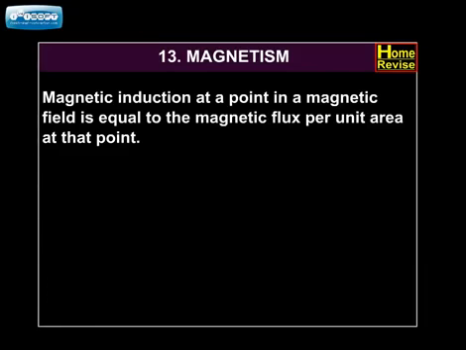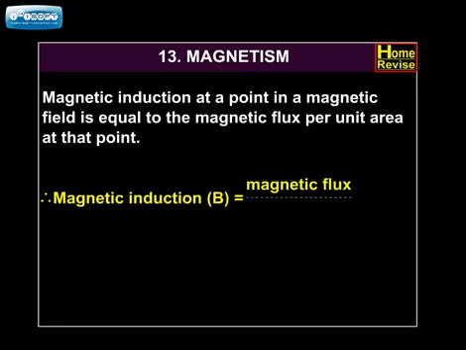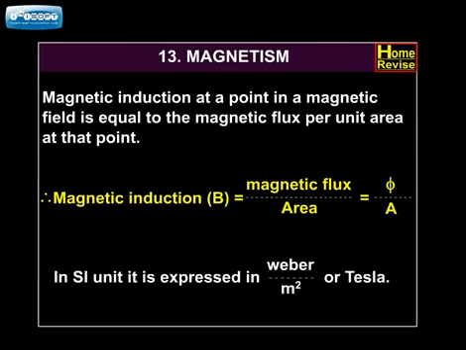Magnetic induction at a point in a magnetic field is equal to the magnetic flux per unit area at that point. Therefore, magnetic induction B is equal to magnetic flux upon area, that equals phi upon A. In SI unit, it is expressed as Weber per meter square or Tesla.